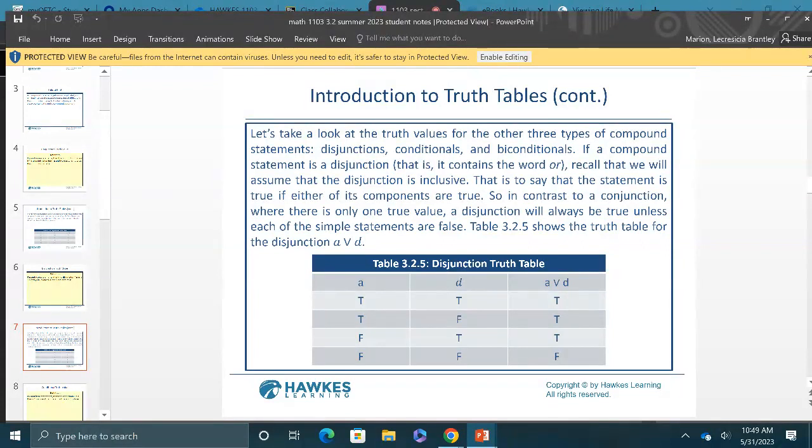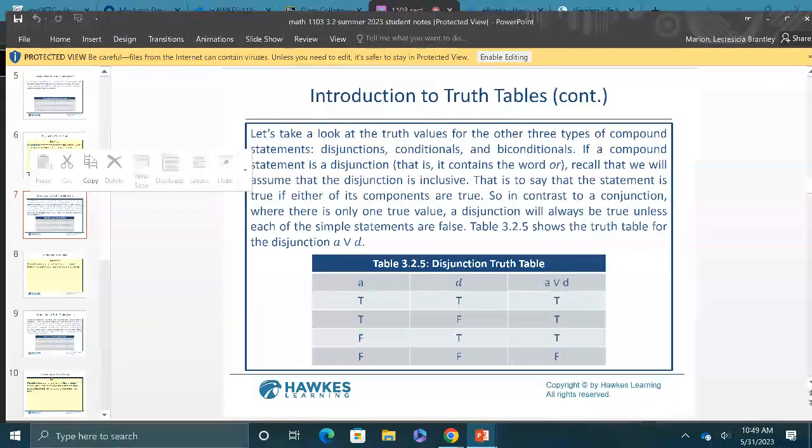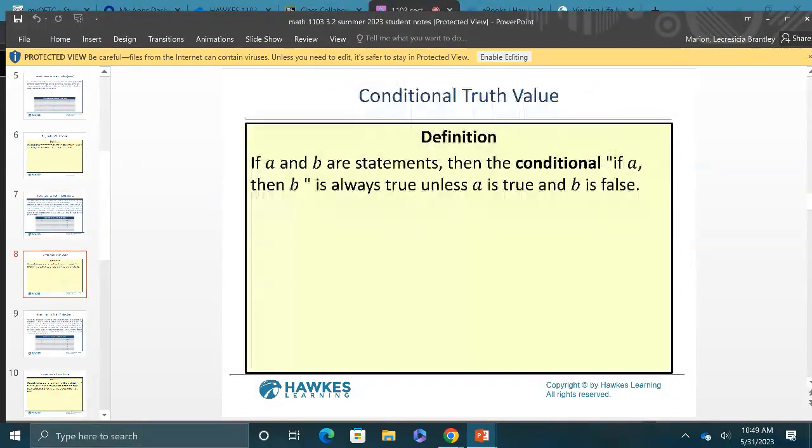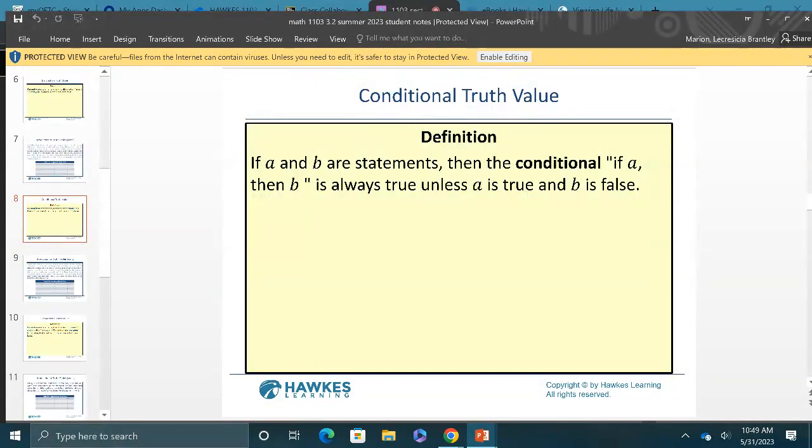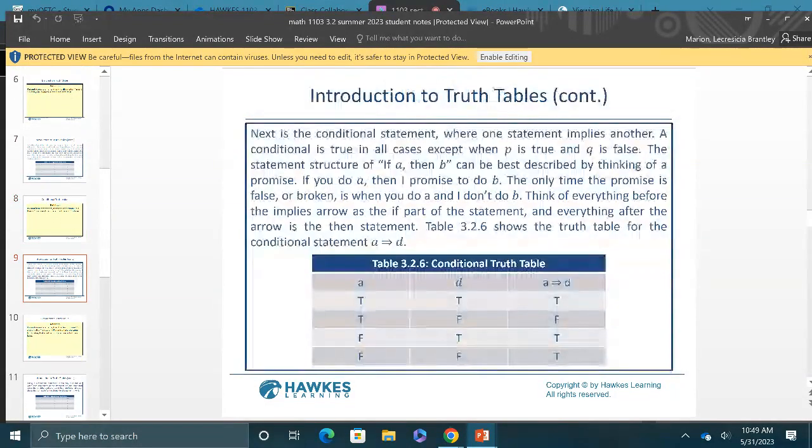Okay, so now we have those thoughts in our mind, and and or. Now let's see, can we get to some fun stuff? I think they're going to do conditional, then we'll put it together. All right, so we do have another conditional situation. I like the summary, so I also put that one there. If you have implies, that's at the very bottom. That's a new one. That is the if and then.